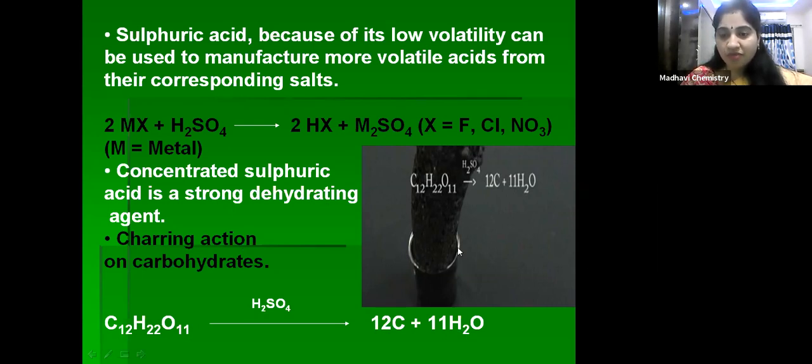Because water molecules are absorbed by sulfuric acid, we get charring, meaning a black substance, carbon, rises like this. When sulfuric acid is added to sucrose, carbon is formed because of the absorption of water, since concentrated sulfuric acid is a strong dehydrating agent.